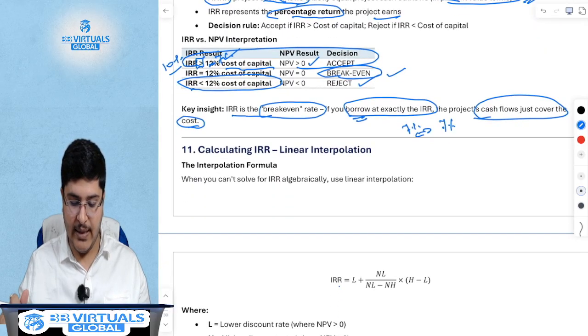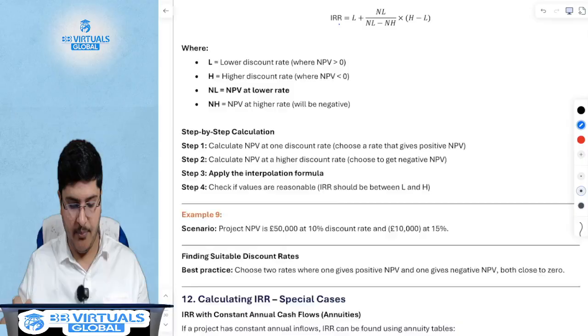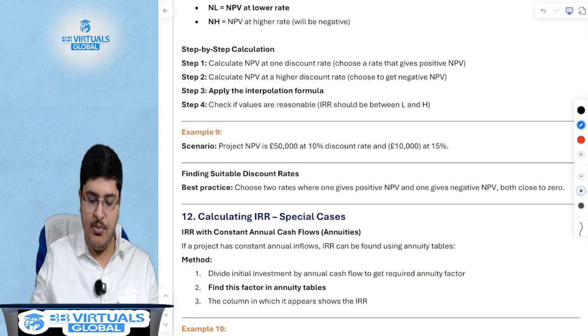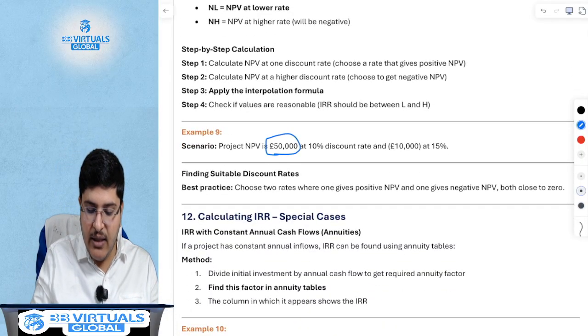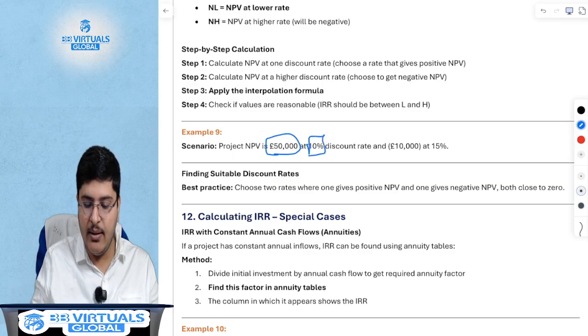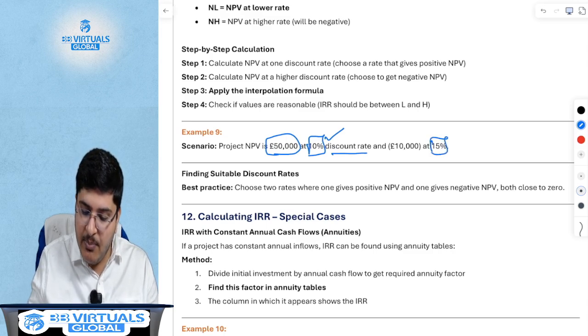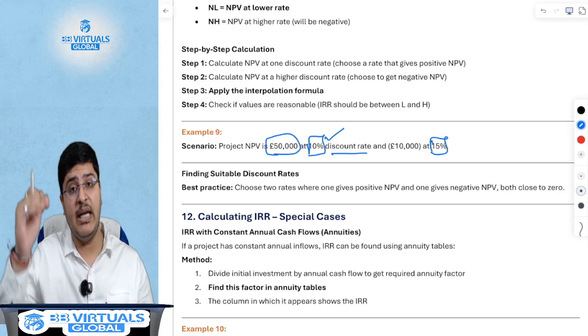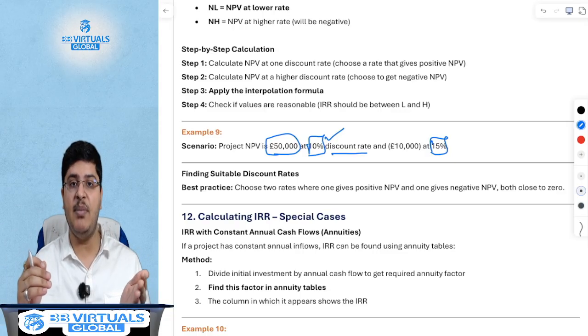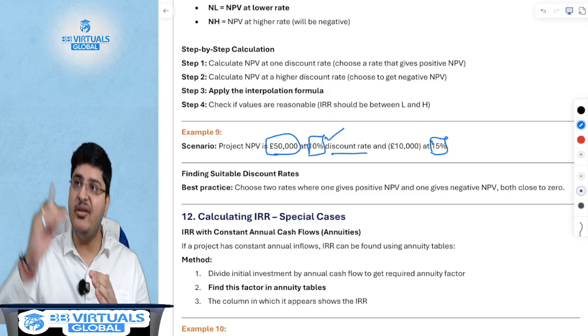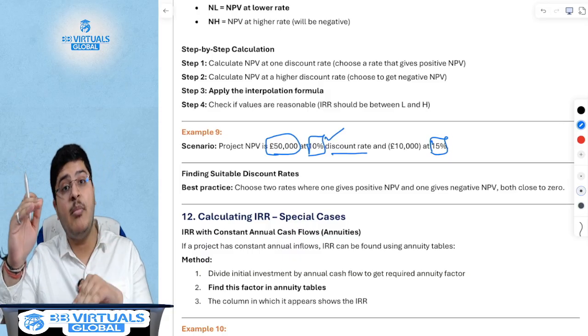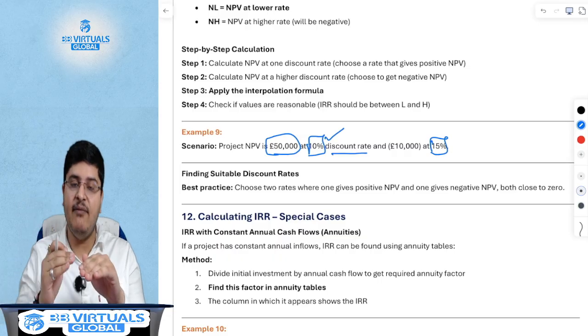So, for example, and keep aside the formula. If, for example, your NPV at 10% discount rate is 50,000 rupees, and at 15%, of course, we've learnt in the NPV concept that the higher the discounting rate, the lower my present value will be, because the discounting will be higher.